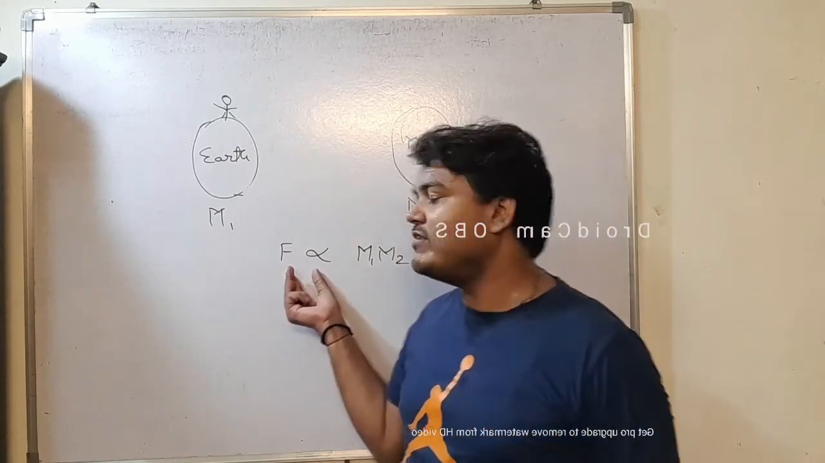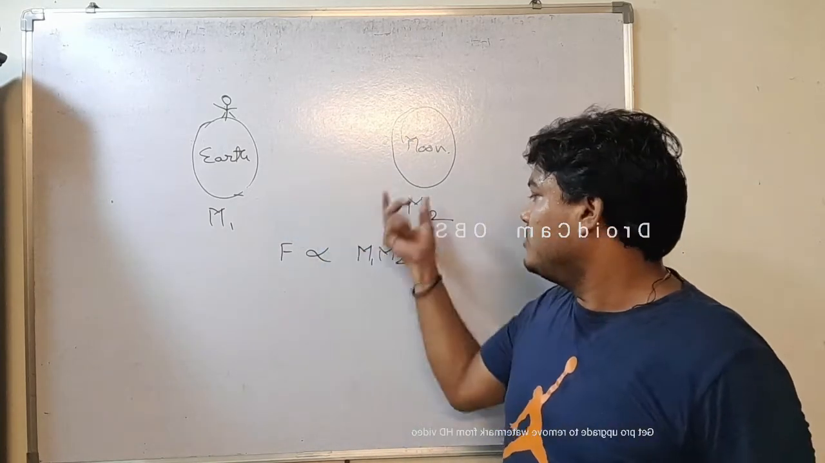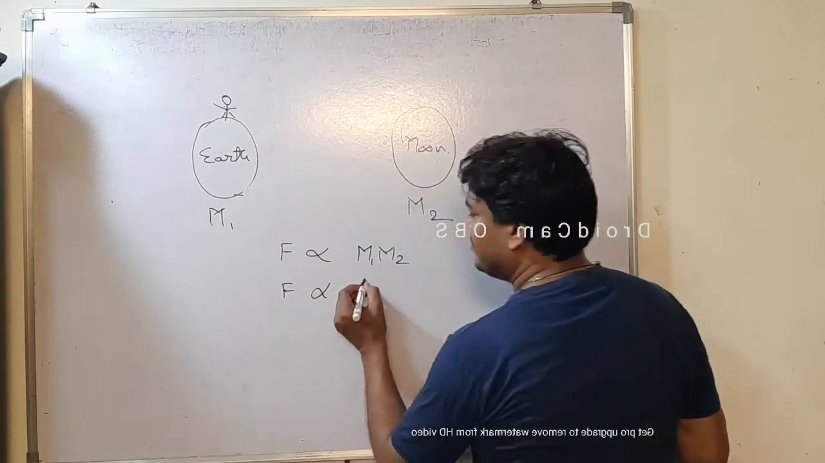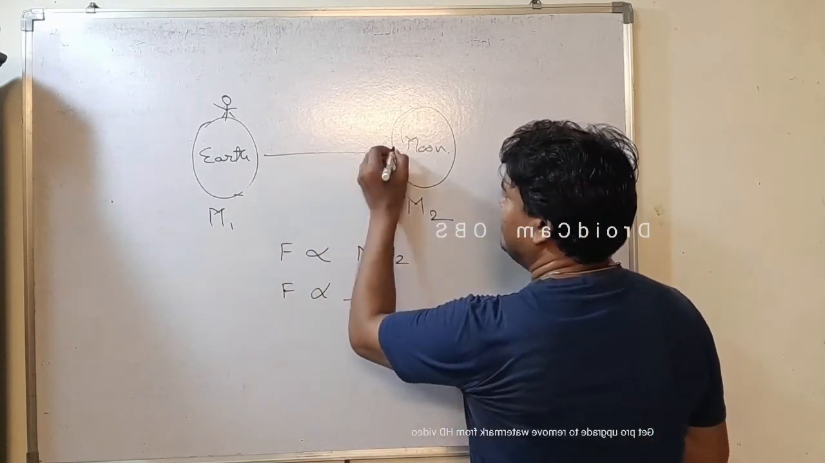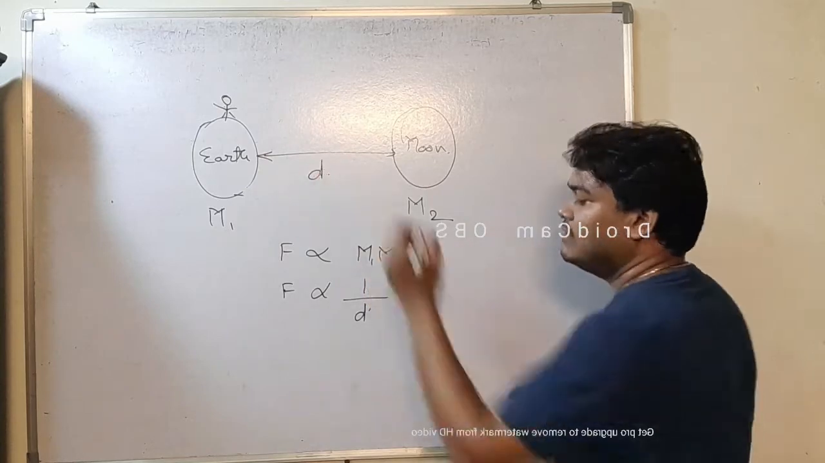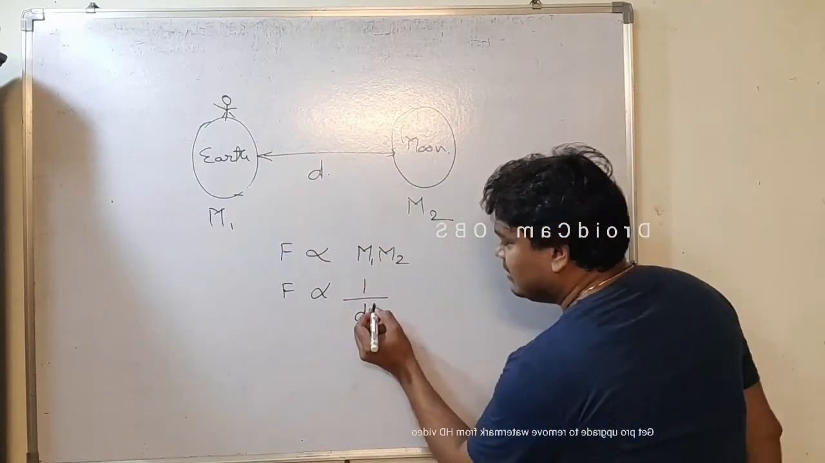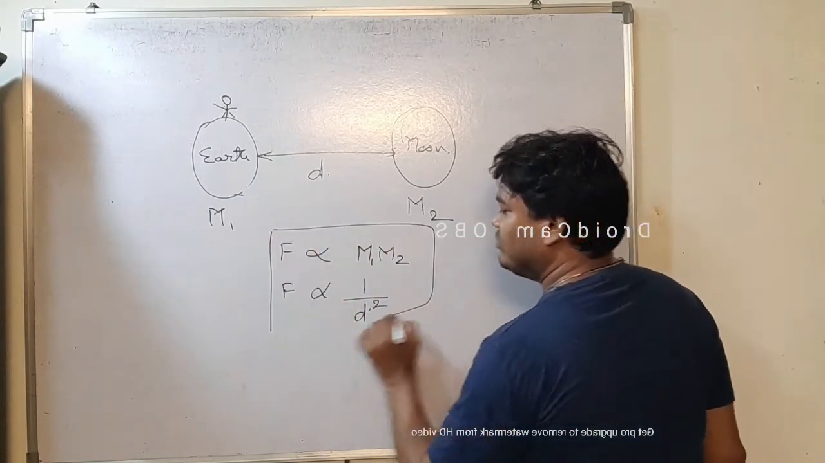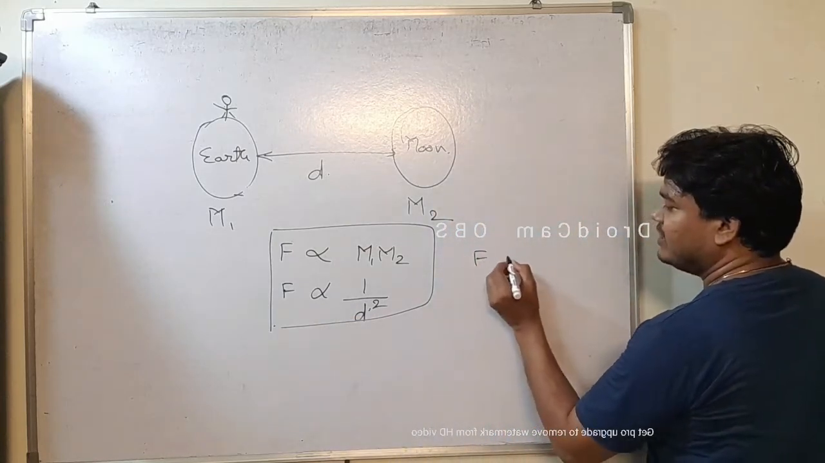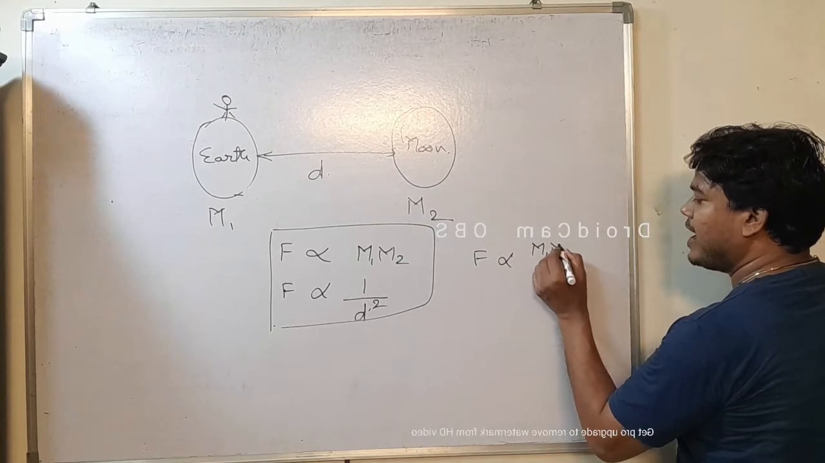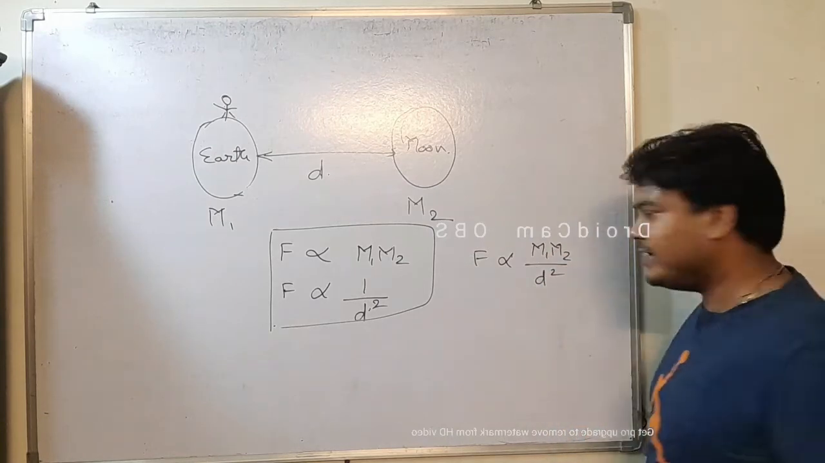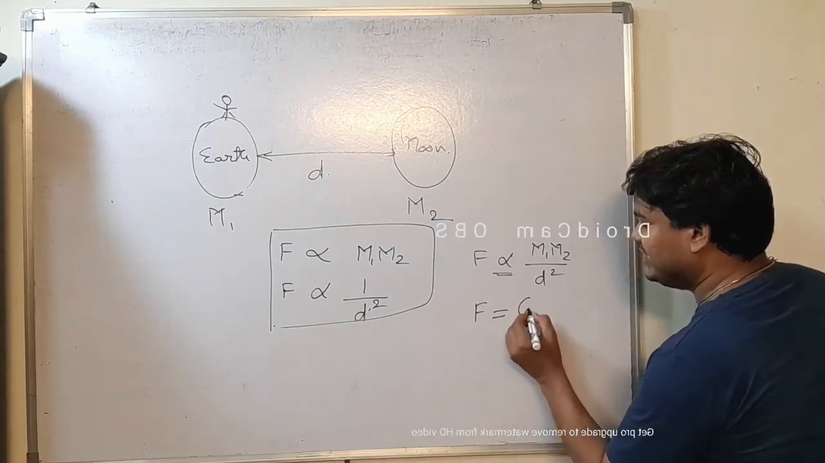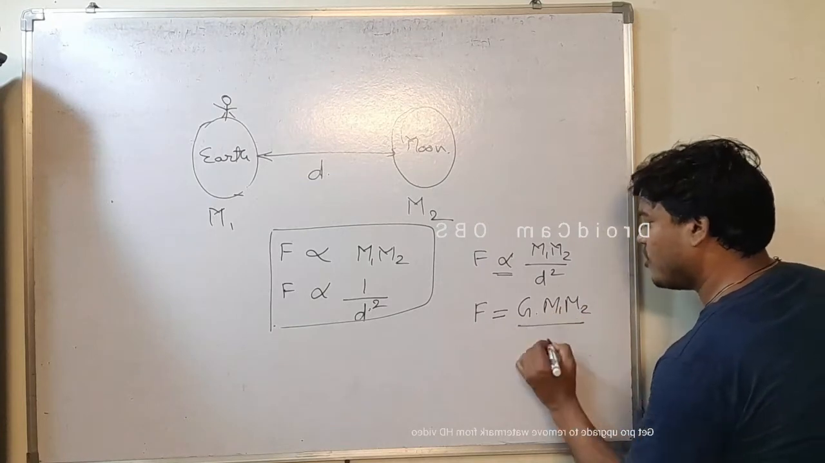Force of gravitation will be directly proportional to the product of these two masses, and force will be inversely proportional to the square of the distance between these two masses. So if we merge both of these relations, we get F proportional to m1 m2 upon d square. Okay, if we remove the proportionality sign and add a constant, then we get F equals G m1 m2 upon d square.